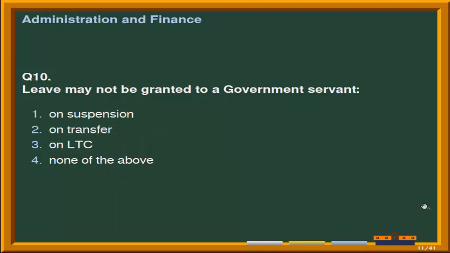Next question is leave may not be granted to a government servant. Options are number 1 on suspension, second option is on transfer, third option is on LTC, and the last option is none of the above. Correct answer is option first, that is leave may not be granted to a government servant on suspension.